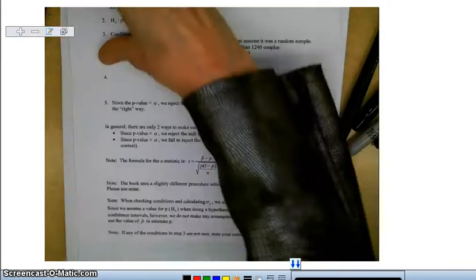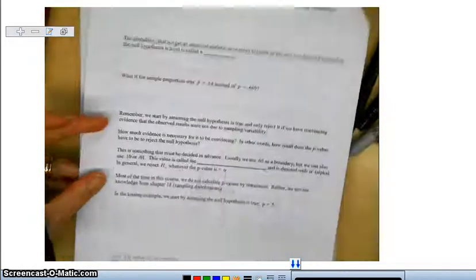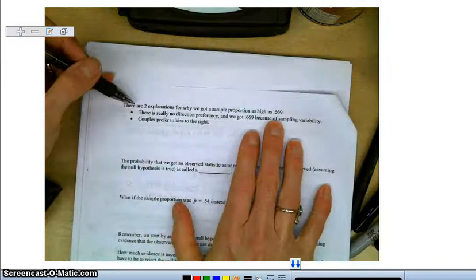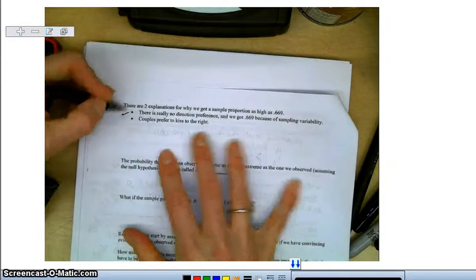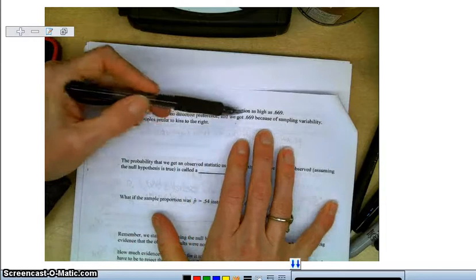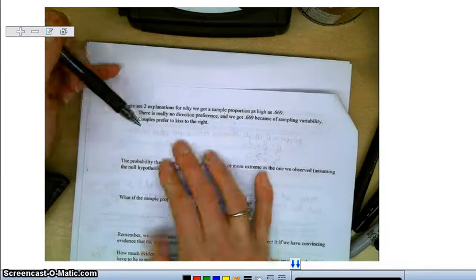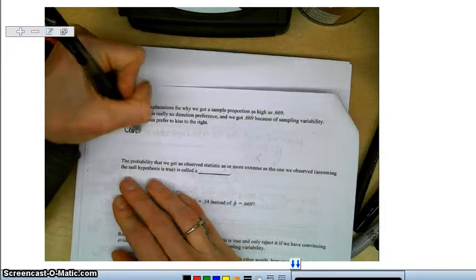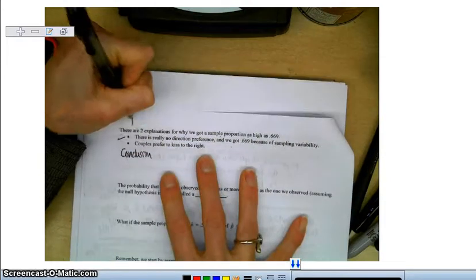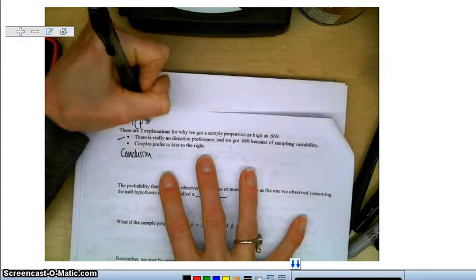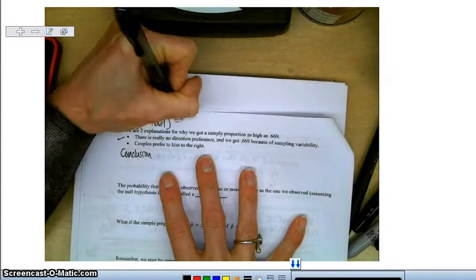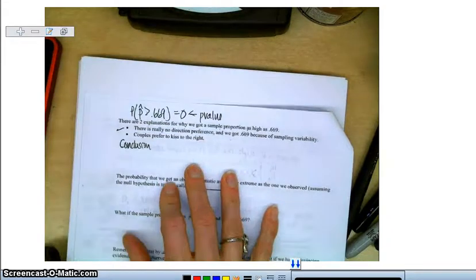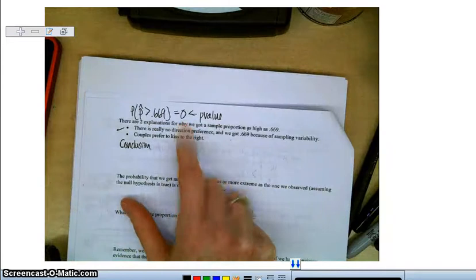How do we make a conclusion? How do we make a decision now? There are 2 explanations for why we got a sample proportion as high as 0.669. Either there is really no direction preference and we got 0.669 because of sampling variability, or couples prefer to kiss to the right. Our probability that our sample proportion was greater than 0.669 was 0. This is called a p-value, the probability of something happening due to random chance. So our p-value was 0.